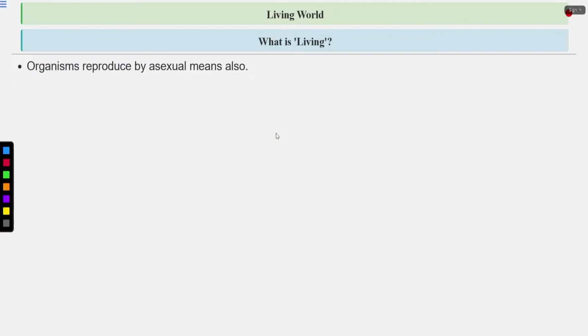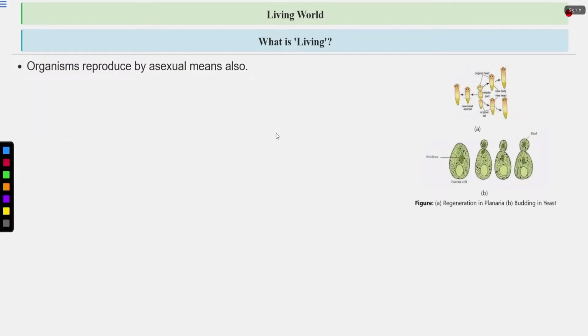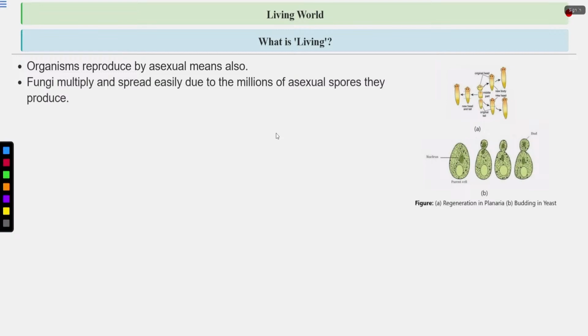Organisms reproducing by asexual means we have already discussed. Now, fungi multiply and spread easily due to the millions of asexual spores they produce, like conidia, which is an asexual spore. In lower organisms like yeast and hydra, we observe budding. So yeast and hydra multiply by budding. So these are all types of asexual reproduction.